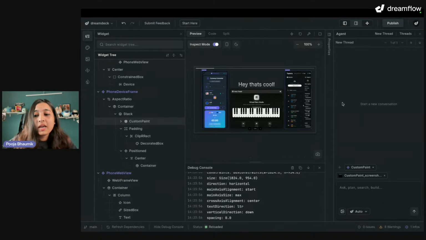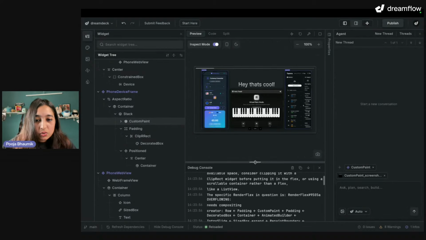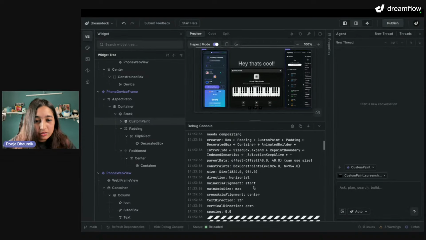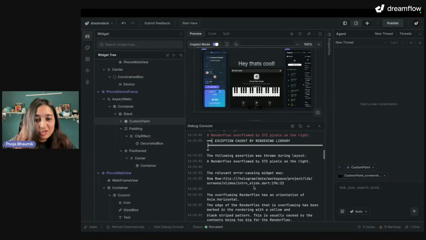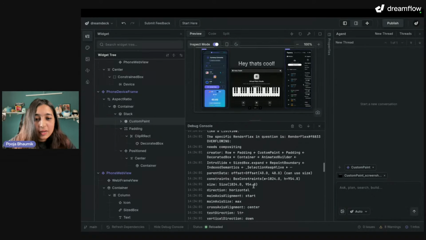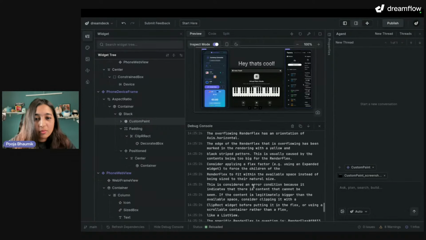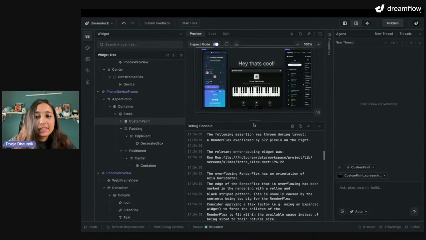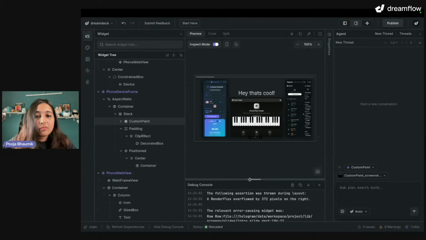So this is how you can make sure that the agent has the correct context of the widget that you're working with. And here, as you can see, we have the debug console, which has a bunch of errors for the UI, obviously. So it can show you exactly the error here, and you can monitor what exactly is going wrong with your app preview.